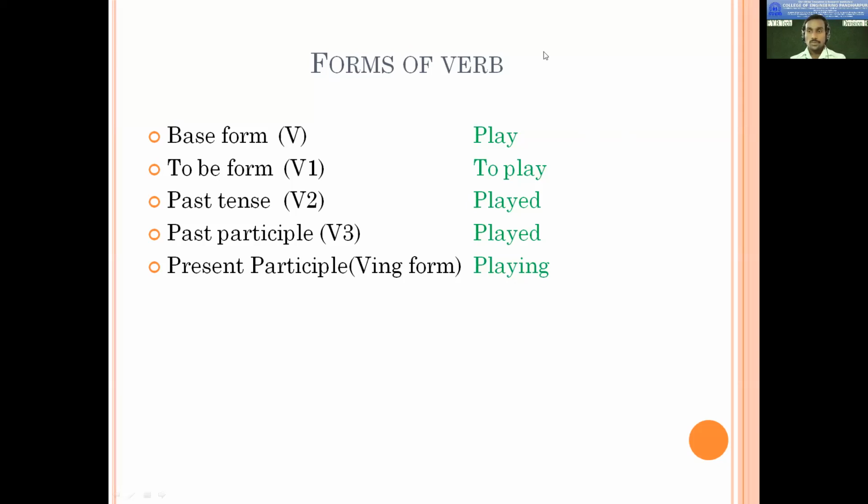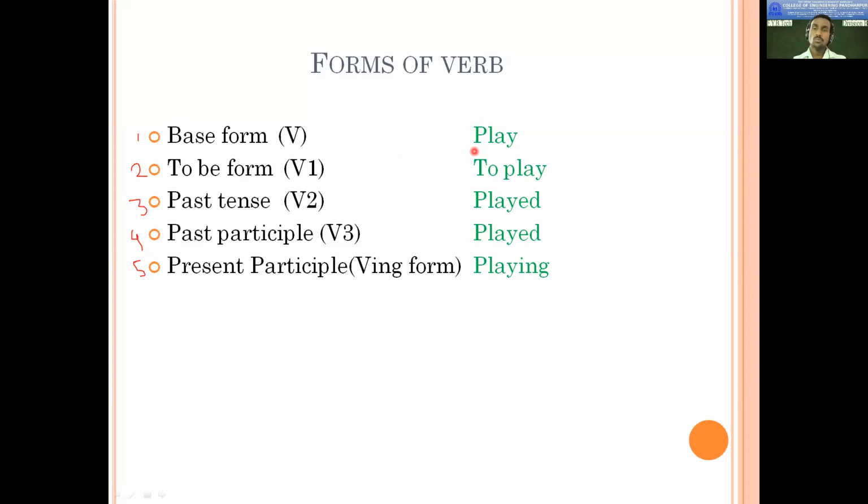Okay, fine. So let's pay attention to these forms of verb. When people use verbs in sentences, we are using them in different forms. So how many forms can there be? These can be these 5 forms that you can think of: the base form, to be form, past tense, past participle, or present participle. So first of all, base form.